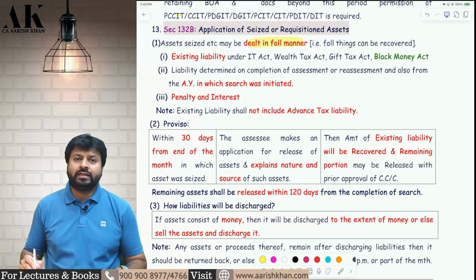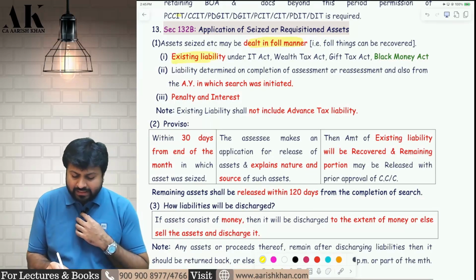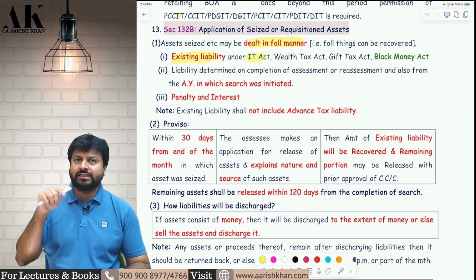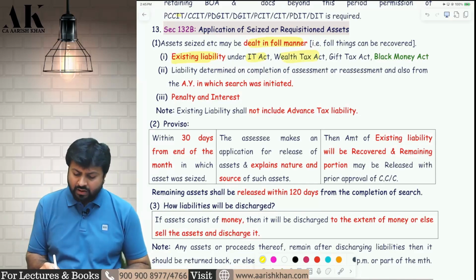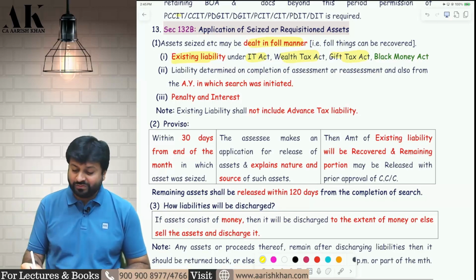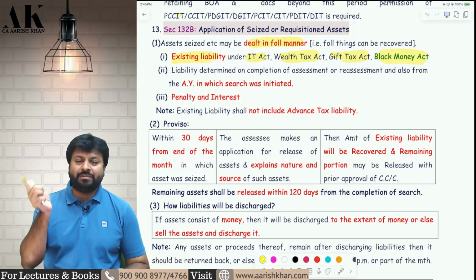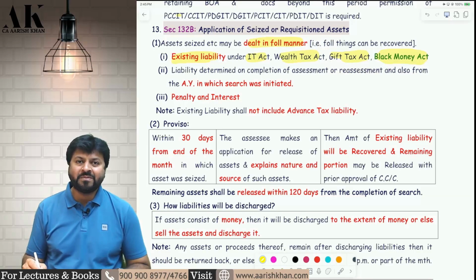He will recover the following things out of the assets seized. First, he will recover the existing liability under the Income Tax Act, whatever is the existing demand raised under the Income Tax Act or Wealth Tax Act or Gift Tax Act. Now one more law has been added by Finance Act 2024, that is the black money law. Existing liability under the black money law will also be recovered from here only. Are you clear or not? From the seized assets under search and seizure.